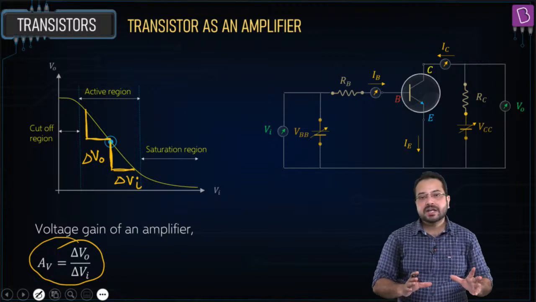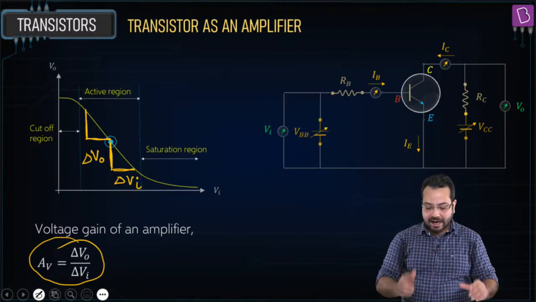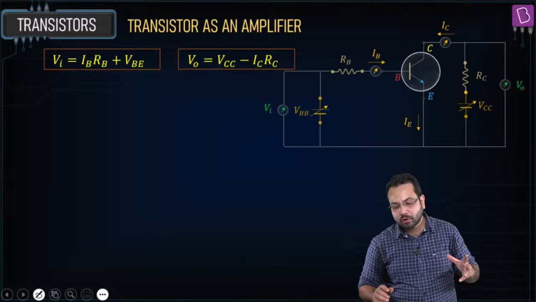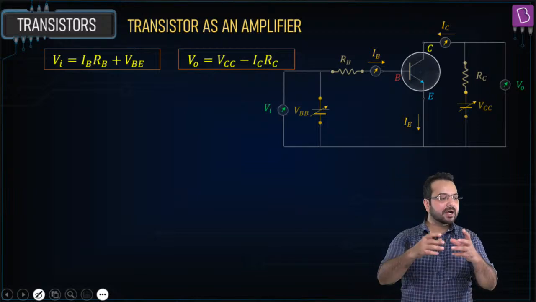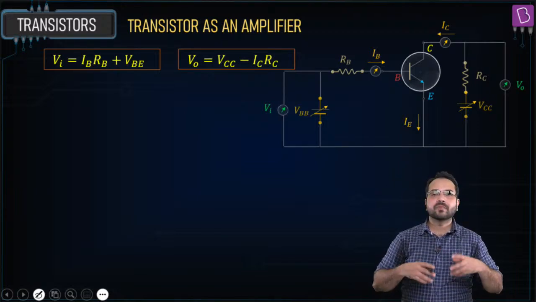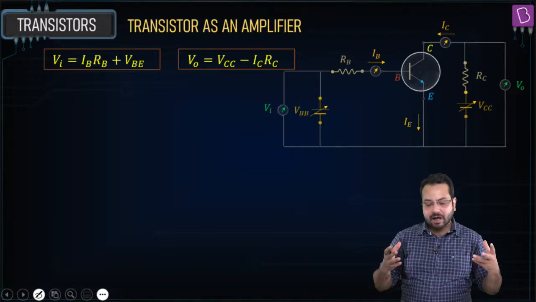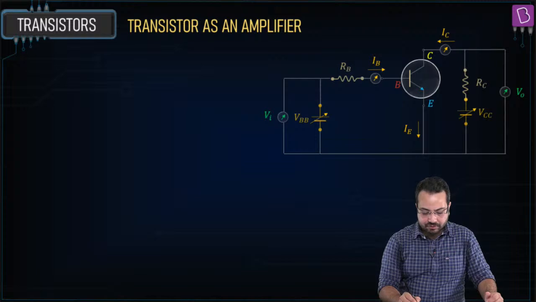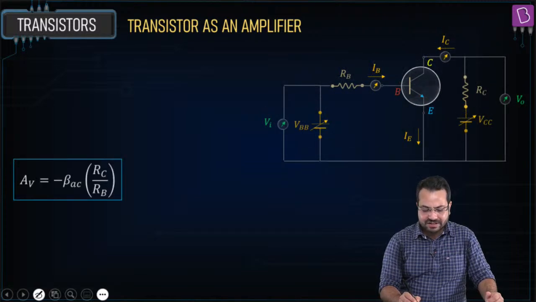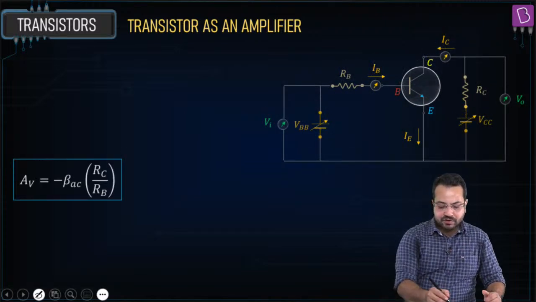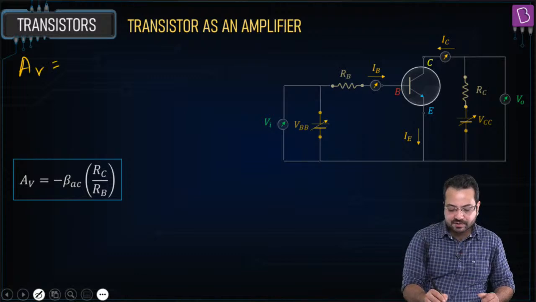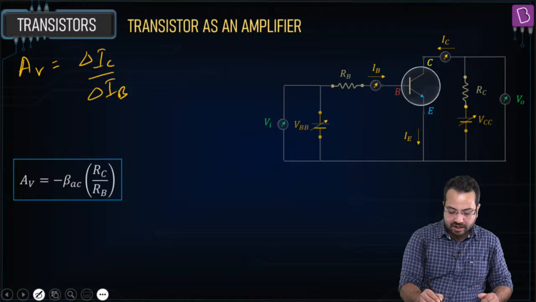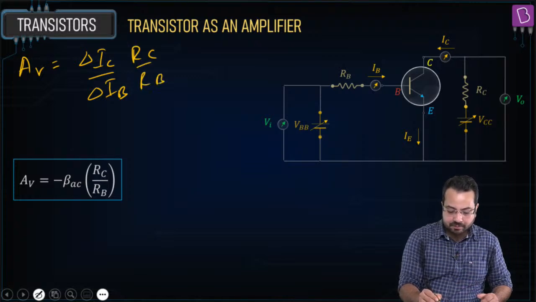Now, this is the idea behind the amplifier, and I'm not going to go into the derivation. You can look at the derivation from any book. I don't have that much time to look into the derivation, but if we do the derivation, it's a very simple derivation. What we are going to see is that the voltage gain comes out to be delta IC divided by delta IB into RC divided by RB.